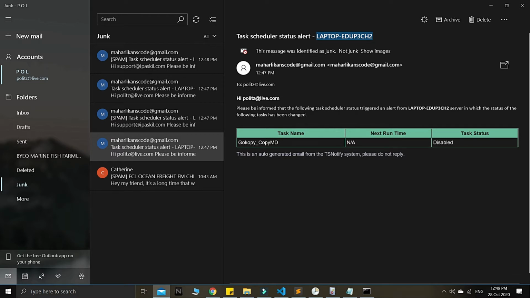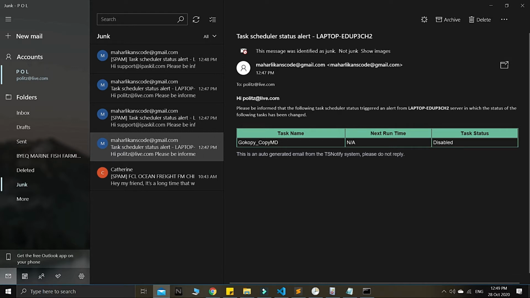Please be informed that the following task scheduler status triggered an alert from this computer, and then server in which the status of the following task has been changed. So I have this kind of small table here, which is the task name, and then the next runtime, and the task status has been disabled. So this is an auto-generated email from the TS Notify system. Please do not reply.